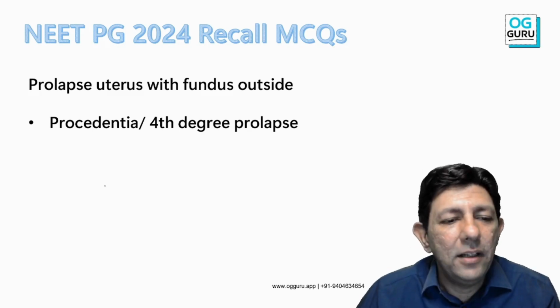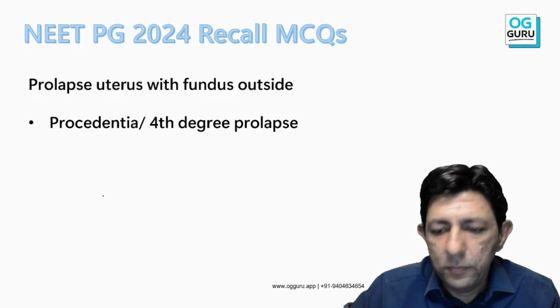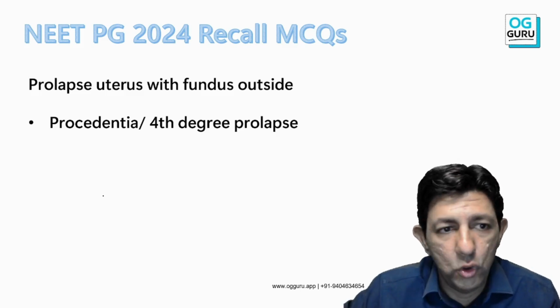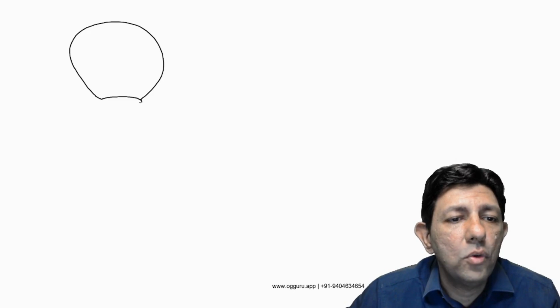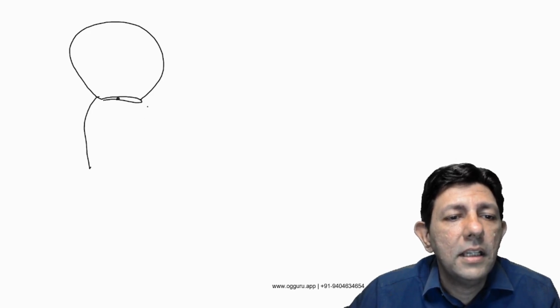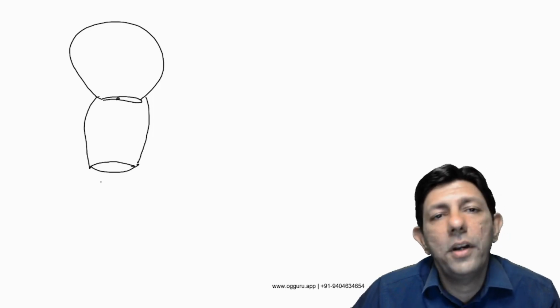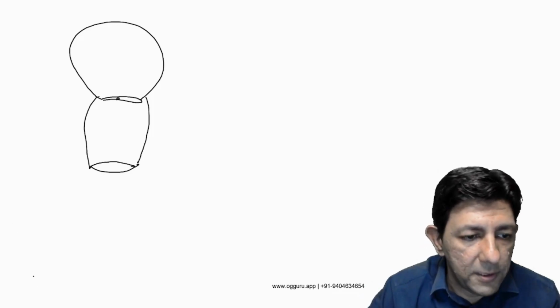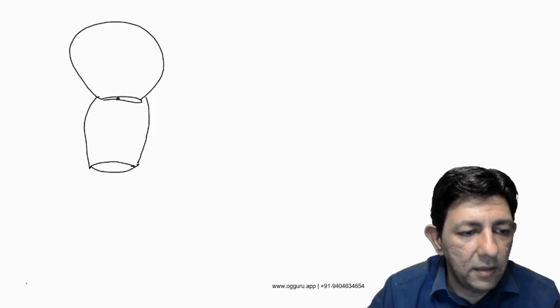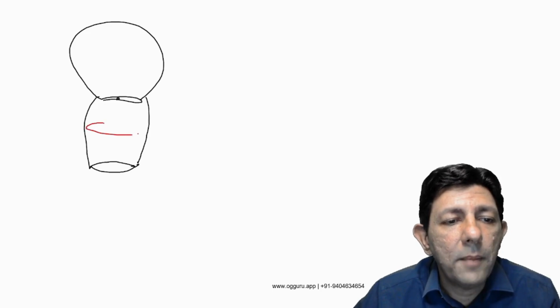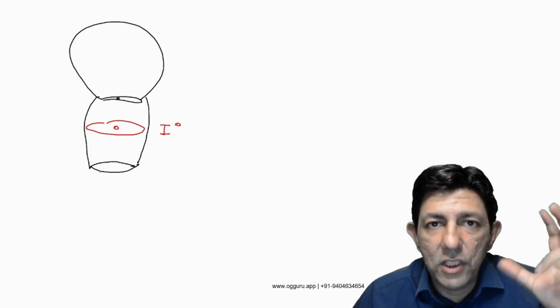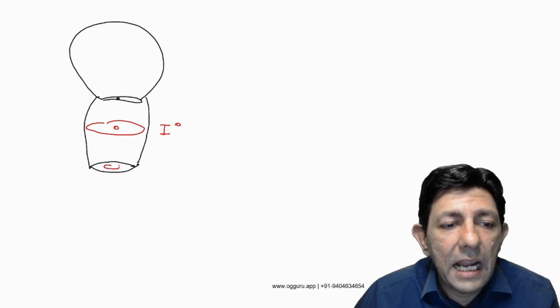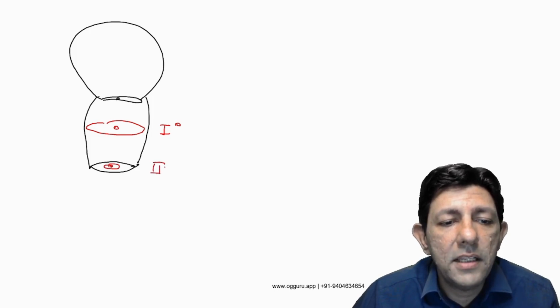Now again here, what was the image given to all of you? Cystocele, rectocele maybe, I'm not too sure, but this is what students have told me. Okay, sir, this is the uterus, this is the cervix, this is the vaginal opening or the introitus. So when the cervix prolapses into the vagina, this is first degree prolapse. Cervix in the vagina only. When the cervix is at the level of introitus, that is second degree.